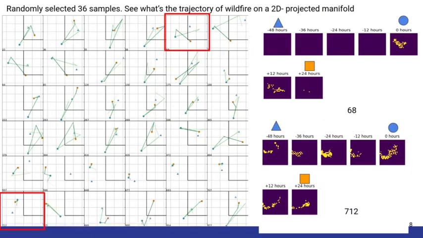The objective is to predict the 2D trajectory of wildfire on a low-dimensional manifold. The 6x6 matrix on the left shows 36 samples of the wildfire progressing in its latent space. As you can see, if we can describe the dynamics of the wildfire in that 2D latent space, we can explain in which conditions the wildfire would extinguish, and in which conditions the wildfire would grow out of control.